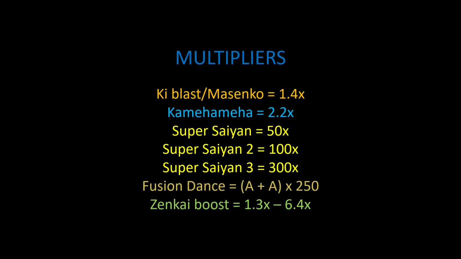Ki Blast 1.4, Kamehameha or a full power Ki Blast 2.2, Super Saiyan 50 times, Super Saiyan 2 100 times, Super Saiyan 3 300 times, not 400 because in our power scale we calculated it as 300 times. Fusion Dance A plus A times 250, where A is the weaker individual, and Zenkai Boost ranges from 1.3 to 6.4 based on how screwed up your mind thinks you are.